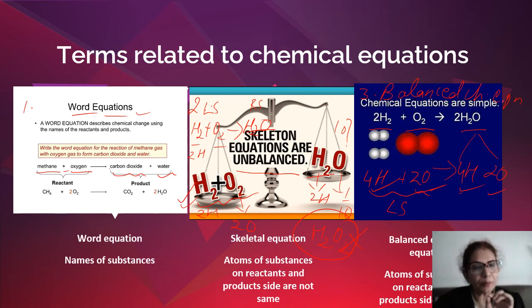Students, every time you write an equation, say it. For example, I write hydrogen plus oxygen. When I'm saying hydrogen, I'll write H2. So I'm saying the name, but I'm writing the formula.